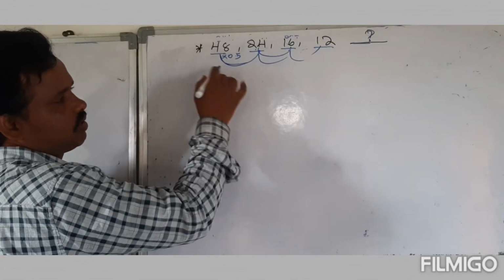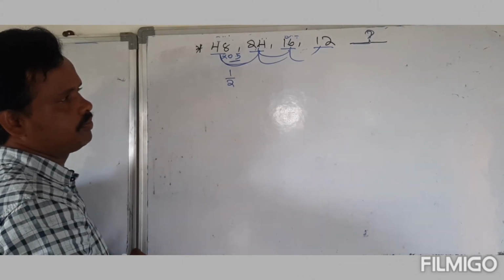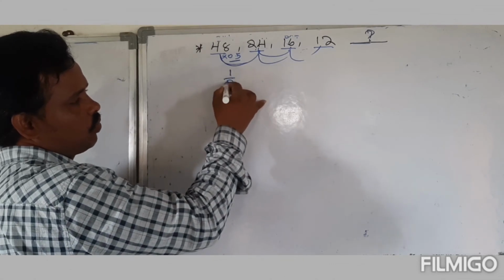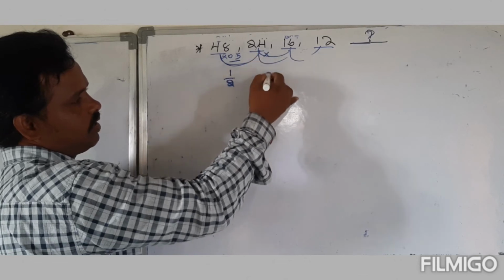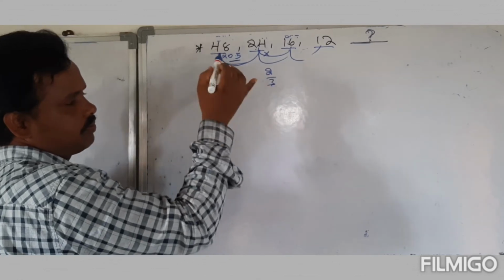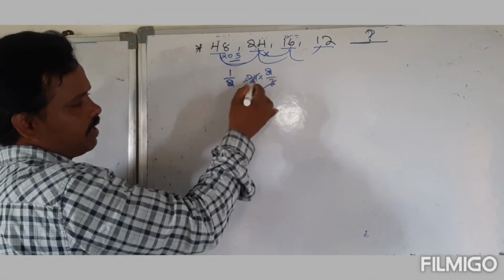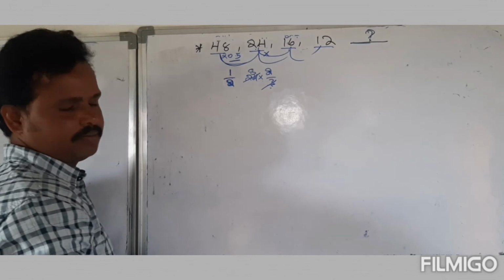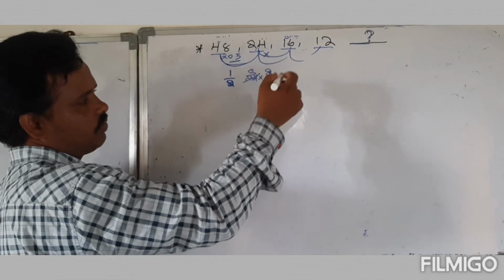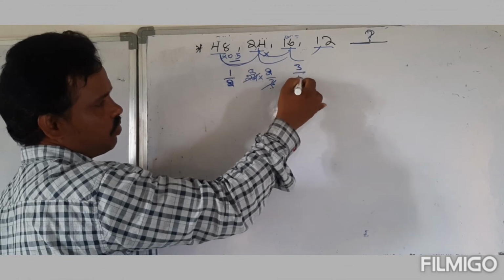It means just observe here, 0.5, I am going to write as 1 by 2. Hello guys, just observe here. Next one is 1 by 2. Next I am going to multiply it with 2 by 3. Observe here. 1 2, 2 3. It means 24 into 3, how many times? 3, 8 times. 8 into 2 gives 16. Okay guys. The next value is here 1 2, 2 3. It means next 3 by 4.